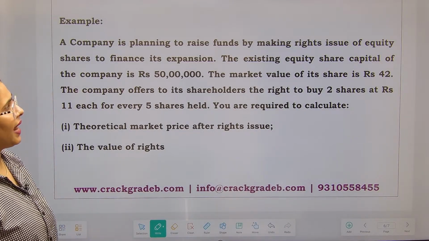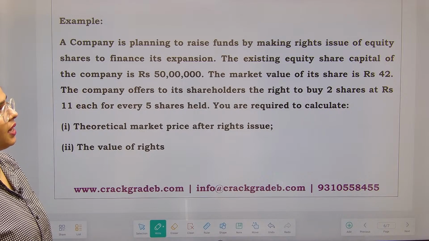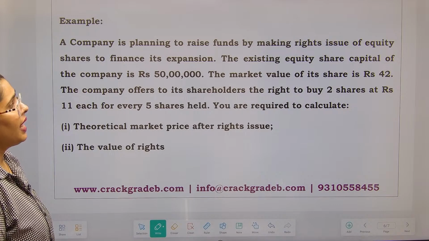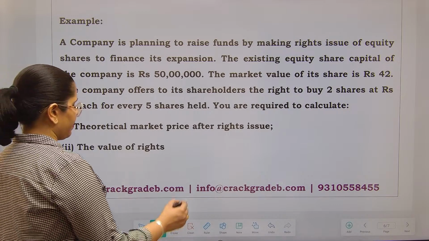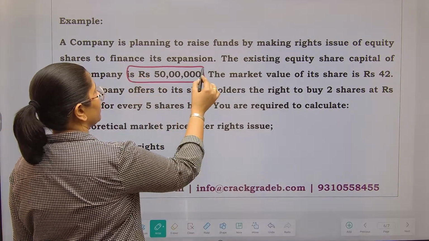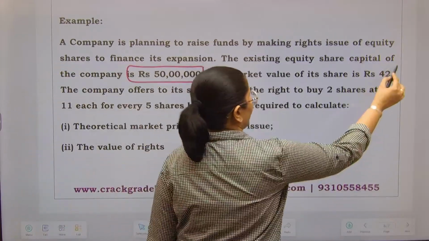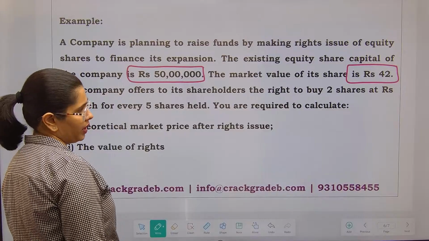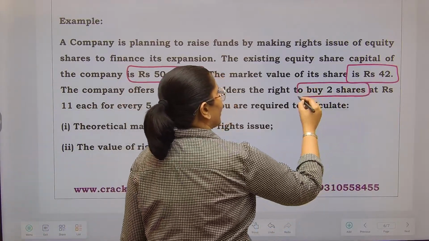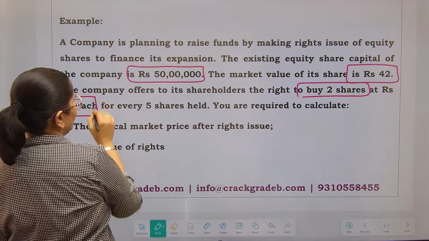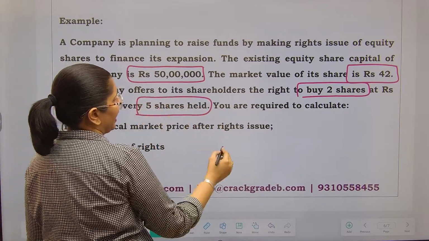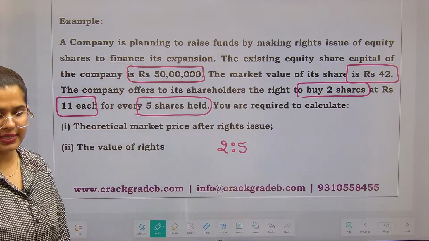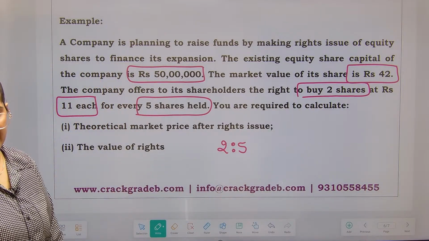So, a company is planning to raise funds by making a right issue of equity shares to finance its expansion. The existing equity share capital of the company is 50 lakh rupees. Market value of the share is 42 rupees. The company offers to its shareholders the right to buy 2 shares at 11 each for every 5 shares held. That means the ratio is 2:5. For every 5 shares held, you can take 2 right shares.